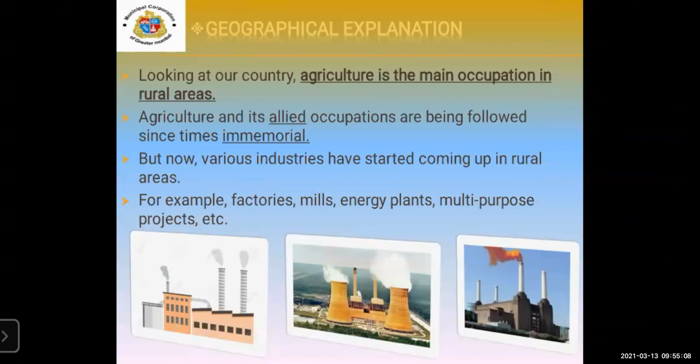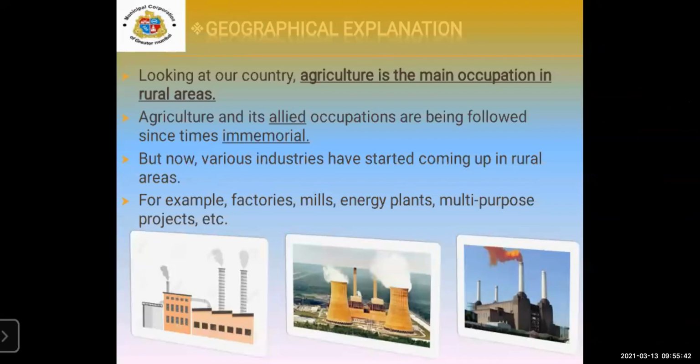Like, aligned occupations, I'll give you the example, are animal husbandry and poultry farms. They are related to agricultural occupation, and the farmers have been doing this for many years. Now also we can see this, and in future also we can see this. These agriculture occupations are going on, as the second point explains to us.